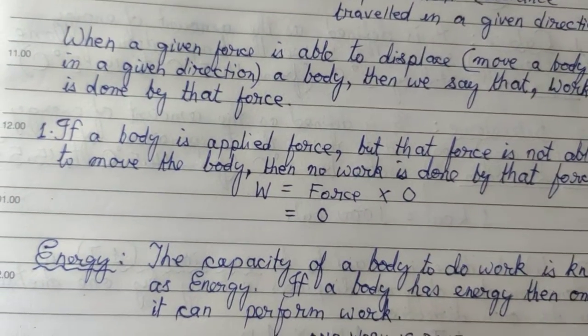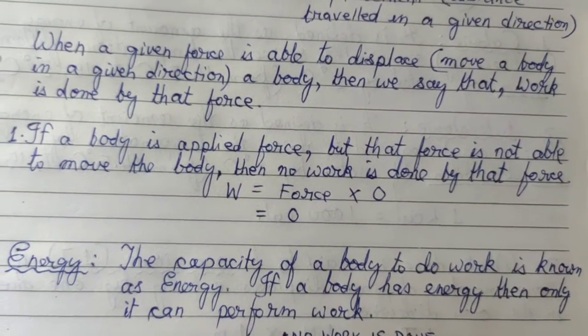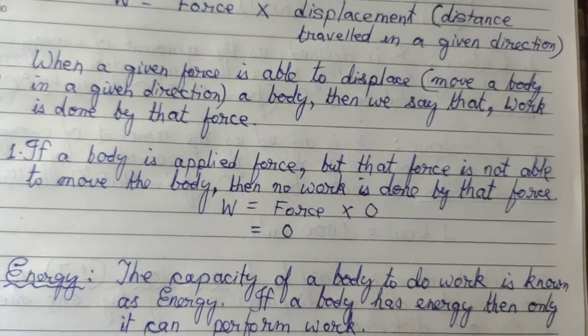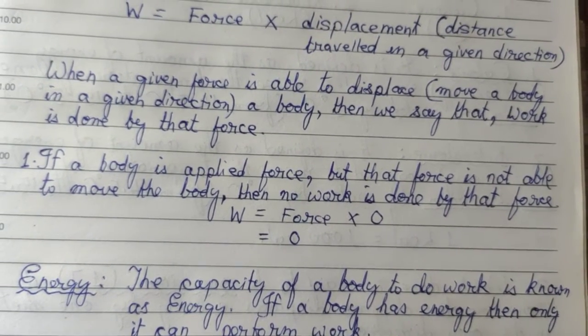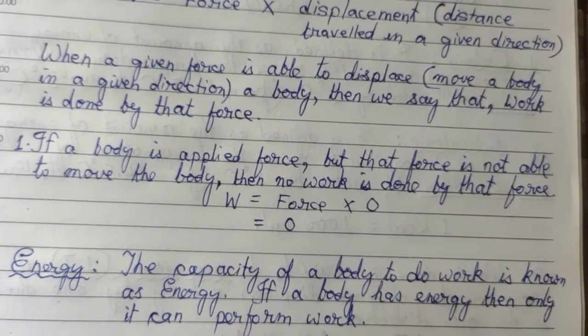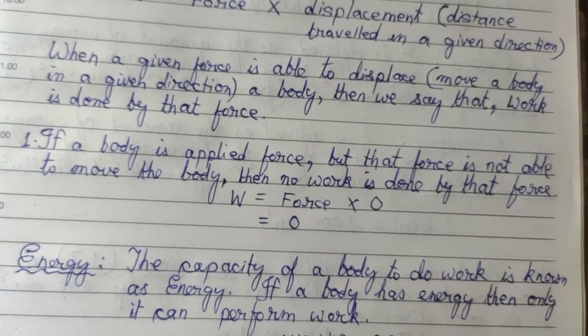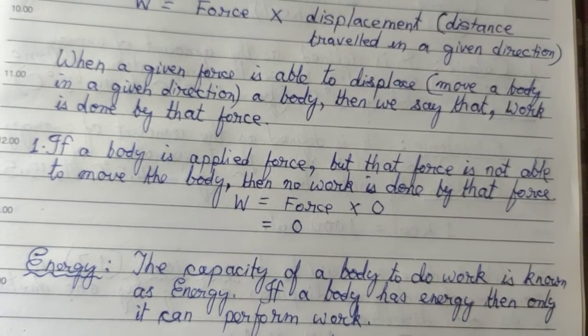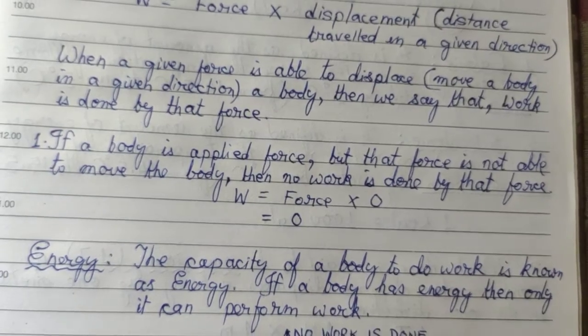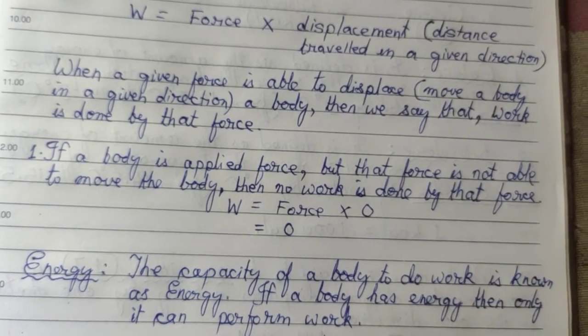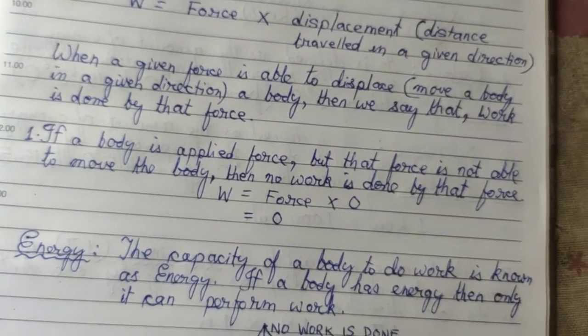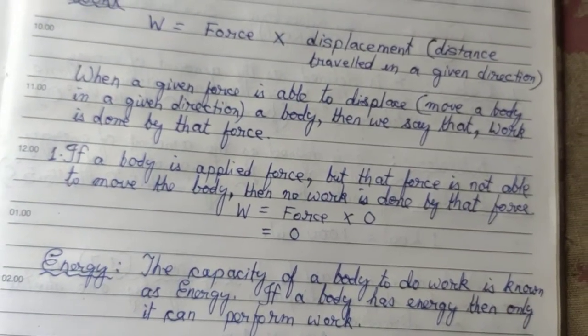Okay, next topic is energy. As I had said, energy and work are interrelated. If a body has energy, then only it will be able to do some work. So let us define energy. The capacity of a body to do work is known as energy. If a body has energy, then only it can perform any kind of work. This is the definition of energy.